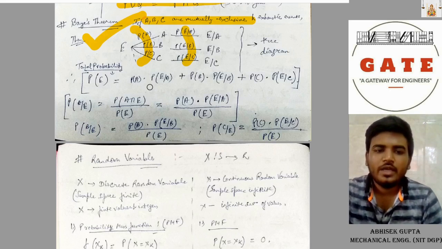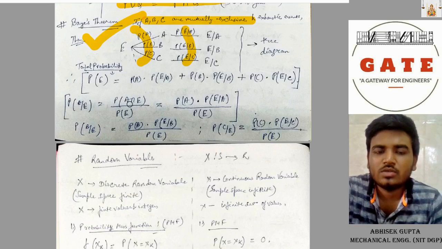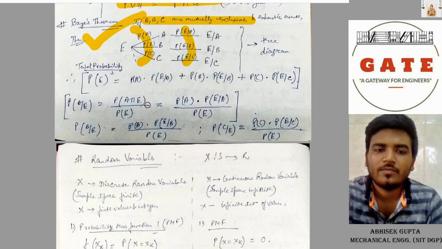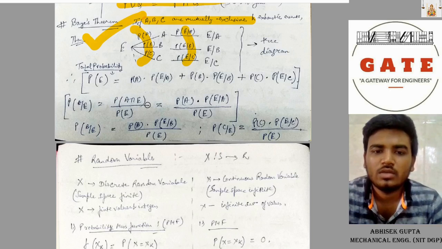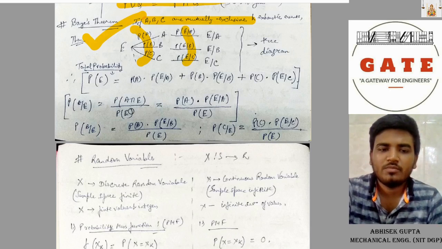The probability of A given E equals P of A intersection E divided by P of E. P of A intersection E equals P of A into P of E given A. So similarly, P of B given E and P of C given E.